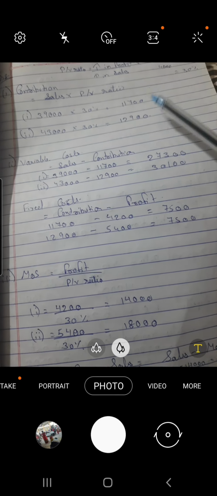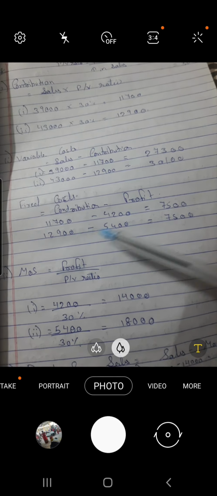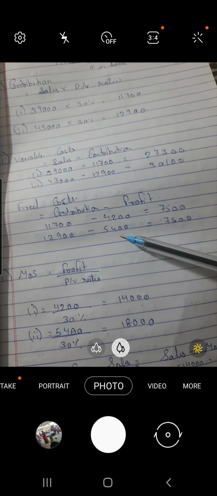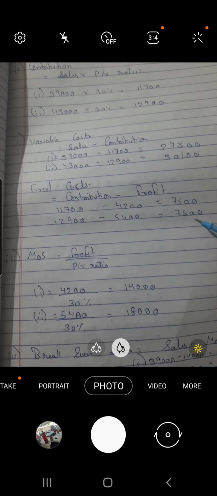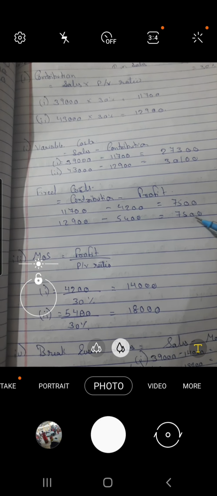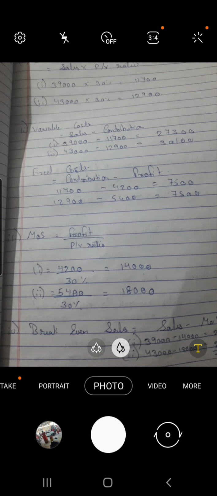To find the fixed cost, we have to deduct profit from contribution. Contribution values we have got there, 11,700 and 12,900. Profit is given in the question, 4,200 and 5,400. Answer will be 7,500 and 7,500 each. Right, remember fixed costs are the same throughout the process.